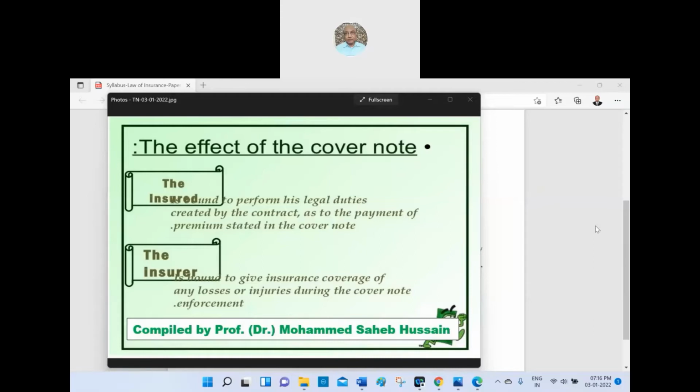Next, the insurer is bound to give insurance coverage of any losses or injuries during the cover note enforcement. So that is the effect of the cover note.